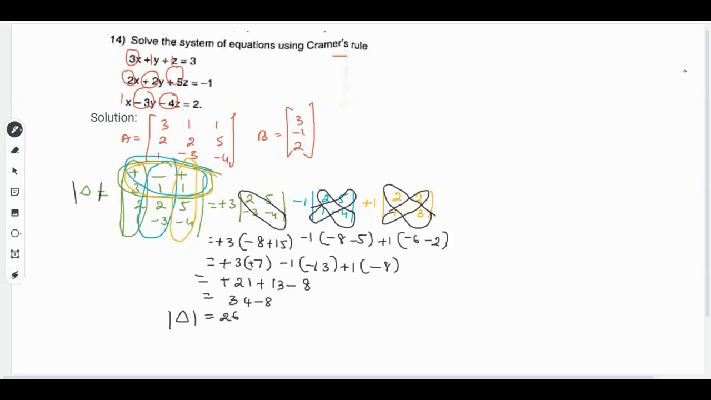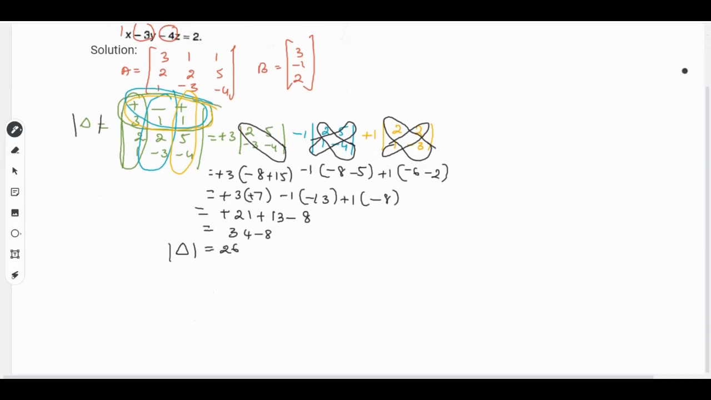So next we'll be finding the value for delta x. What is meant by delta x? The first column is for x, the second column is for y, and the third column is for z. So if it is delta x, we should replace this b value in place of x. That will be 3 minus 1 2. Then the remaining ones will be as they are: 1 2 minus 3, 1 5 minus 4.